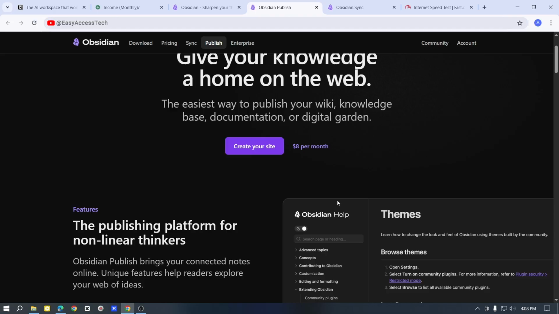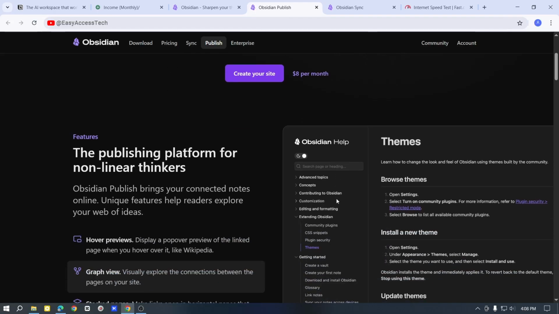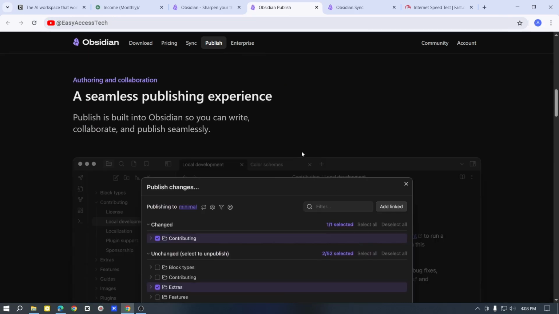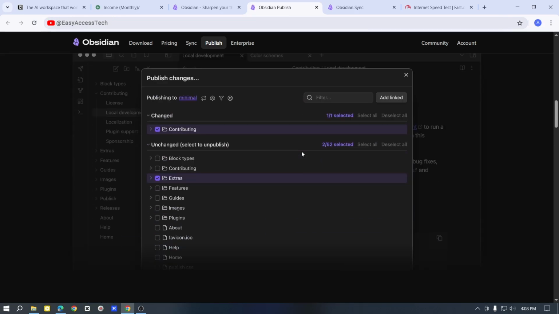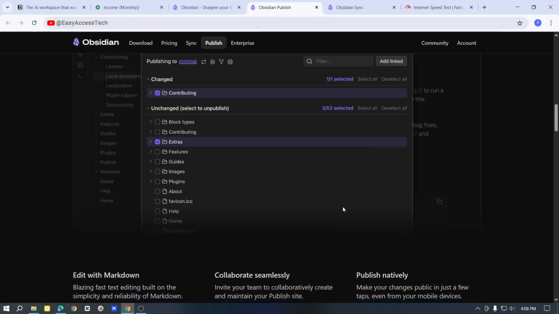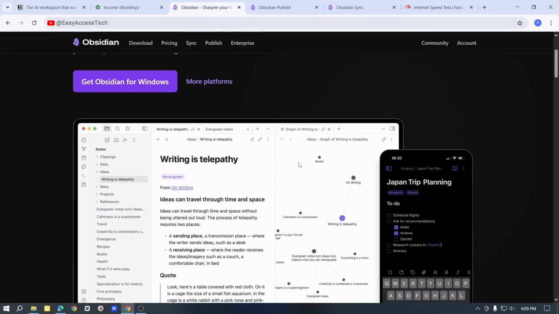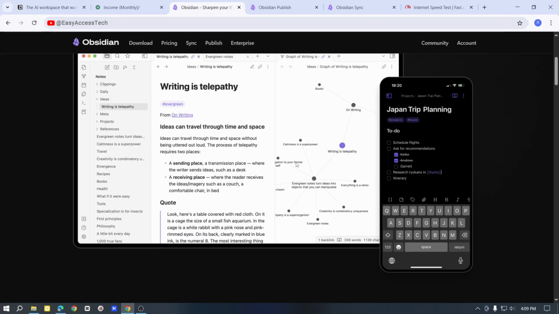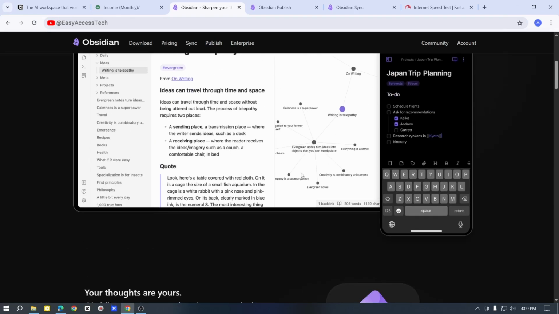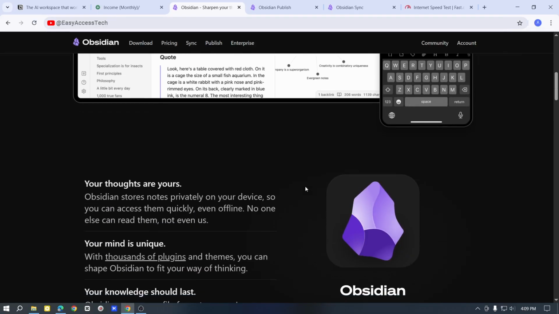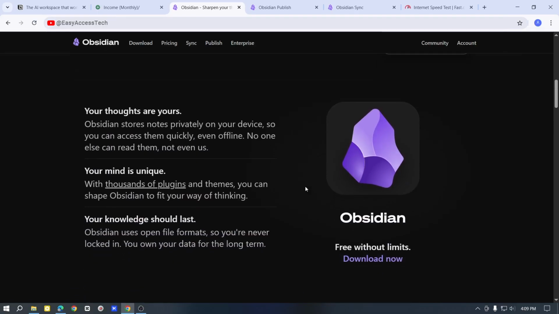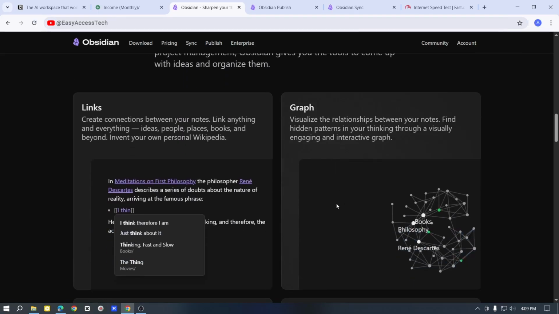Now let's talk about Obsidian. Obsidian is a little different because it focuses on connecting your notes in a smart way. It works with files saved on your computer. This means your notes are always with you and private unless you choose to share them. Obsidian is a good option if you want to build a network of ideas. It lets you create links between notes so you can see how your thoughts connect. These help you to understand complex topics better. Obsidian also works well for writers, students and people who like to think deeply and organize their information carefully.